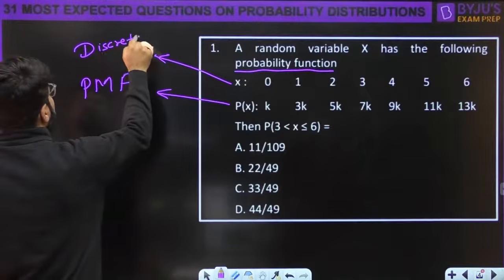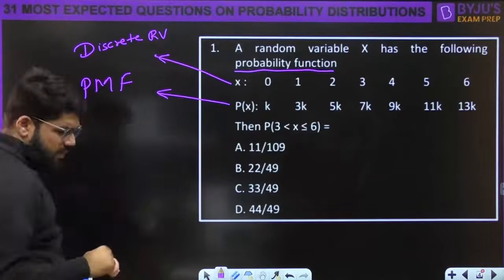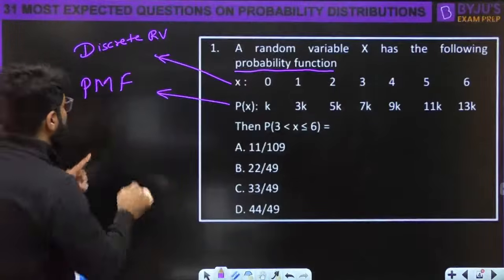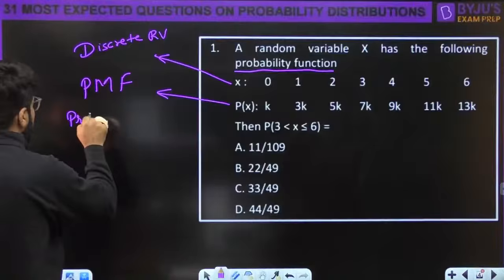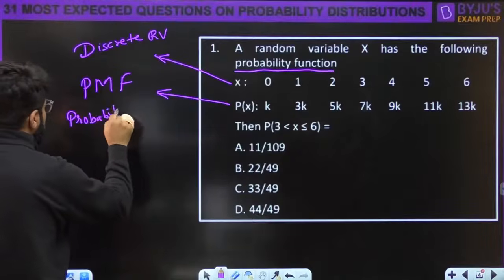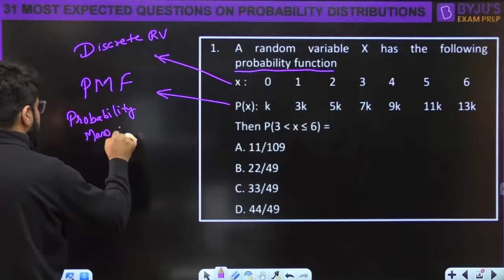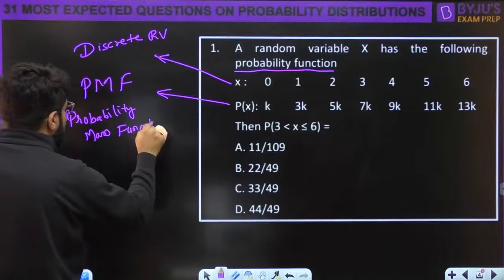Slowly we'll keep discussing the basics and the basic theory as well. Here we have the PMF. PMF is known as the probability mass function. For discrete variables, the probability distribution comes as the probability mass function. What does that mean?